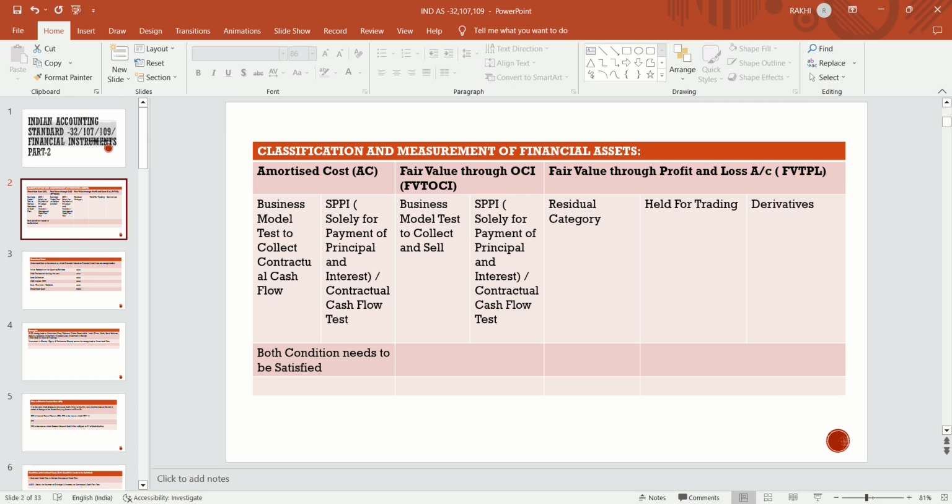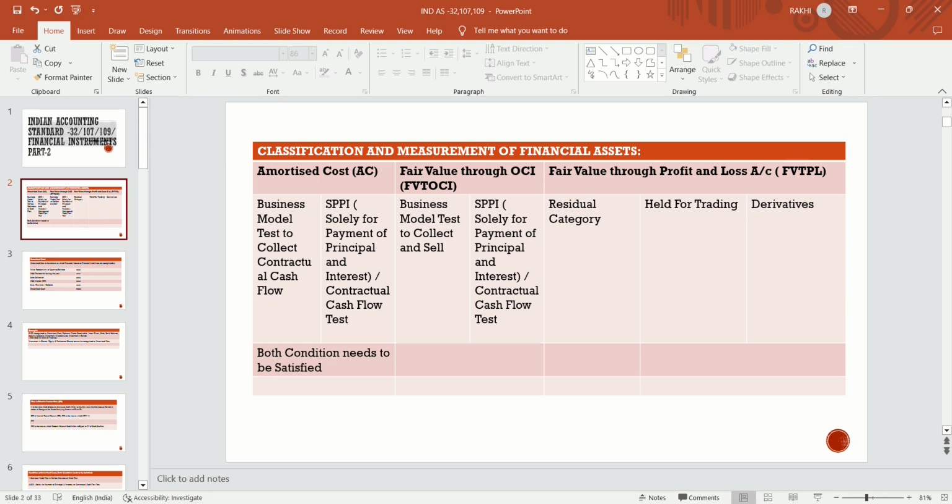at amortized cost in our reporting, like in our books we will recognize our financial assets at amortized cost if these two conditions are satisfied. If these conditions are not satisfied, then we will check fair value through OCI. सो फेयर वैल्यू थ्रू ओसीआई में क्या बोला जाता है? फेयर वैल्यू थ्रू ओसीआई बोलता है बिजनेस मॉडल टेस्ट टू कलेक्ट एंड सेल। यहाँ पे अमोर्टाइज्ड कॉस्ट में सिर्फ एसेट